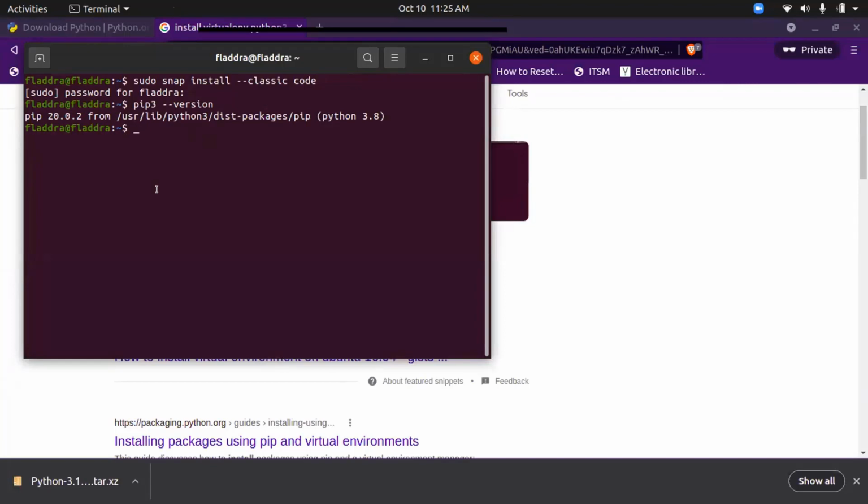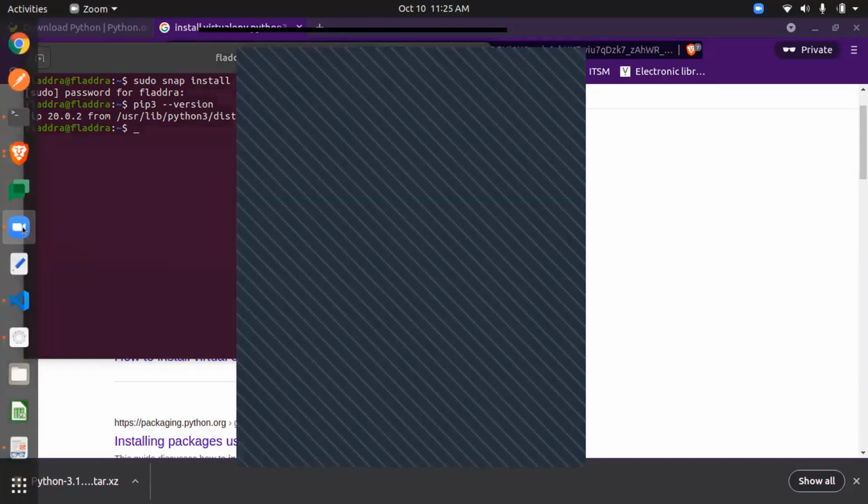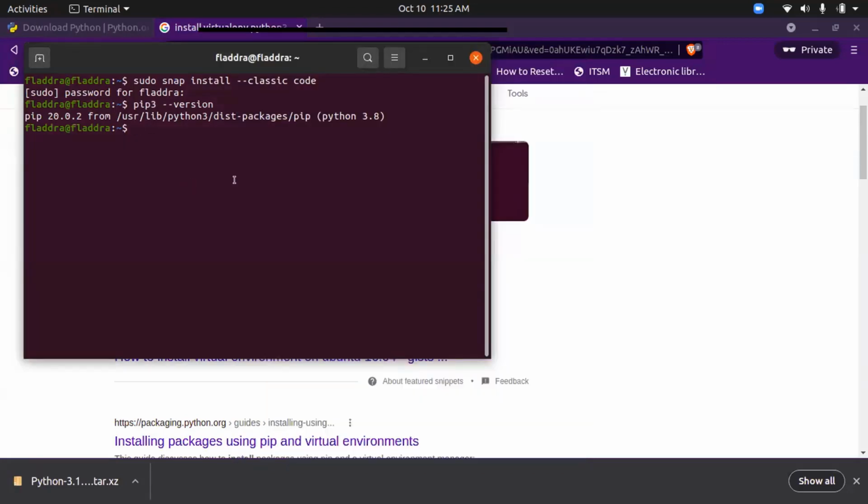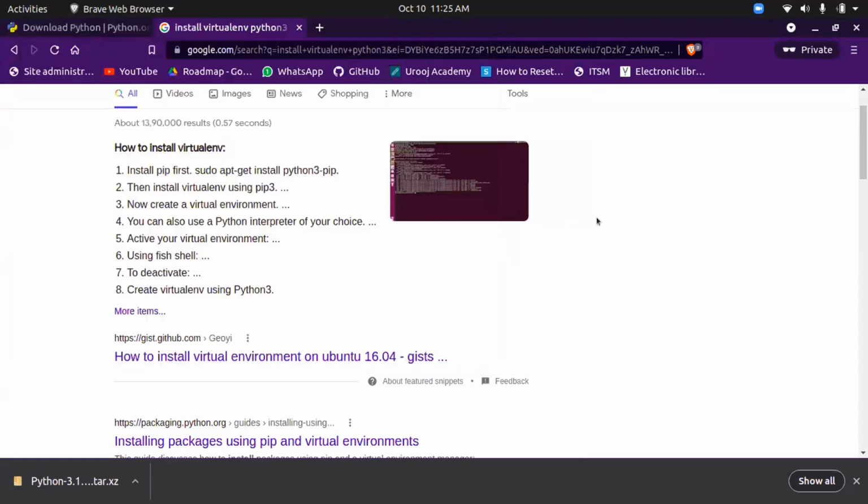You can use any version suitable with Python 3. If you're installing along with us, pip is already installed. You can check and let me know. If not, we can install pip also. Yeah, pip is working. I can see pip version 21.2.4. Okay, so while installing Python, it is already installed. So we'll go with the next part, that is the virtual environment.